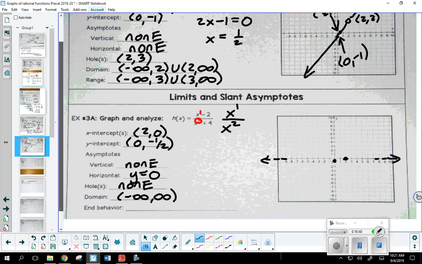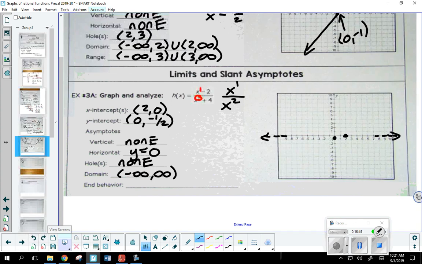Now, let's talk about this guy right here. We need to be able to graph this guy without the use of a calculator. So let's say as x goes to negative infinity. Let's take care of the left side of this first. Well, there's really two options. The graph is going to approach this horizontal asymptote either from above or from below. So either he's going to look something like this, or he's going to look something like this. Is there a problem with one of those? Which one can he not do? Can he not approach it from below, or can he not approach it from above? What's wrong with above?